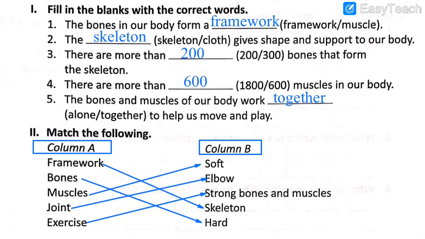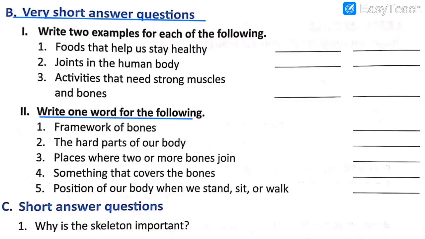Now let's continue with short answer type questions. Over here we have very short answer questions. Number 1, that is the heading that you will give. Please give this heading: write 2 examples for each of the following. So let's read this and write the 2 examples. Number 1, you do have to write the questions as well as the answers.